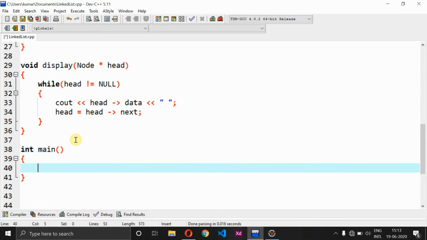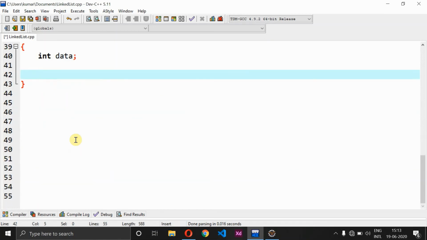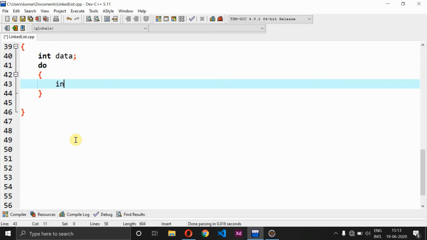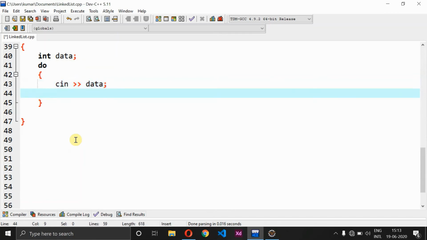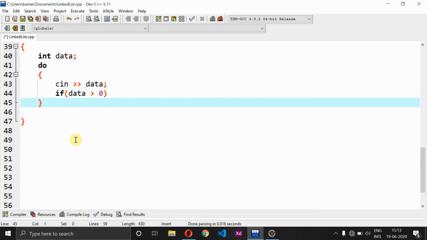So int main, and inside which I need to declare int data. Followed by data I just need to have a do while loop. So do, cin data. Followed by this I'm just going to give an if condition. If data is greater than 0, I want to insert that.